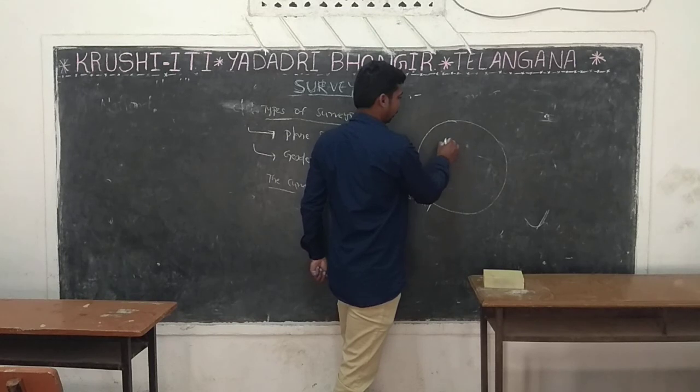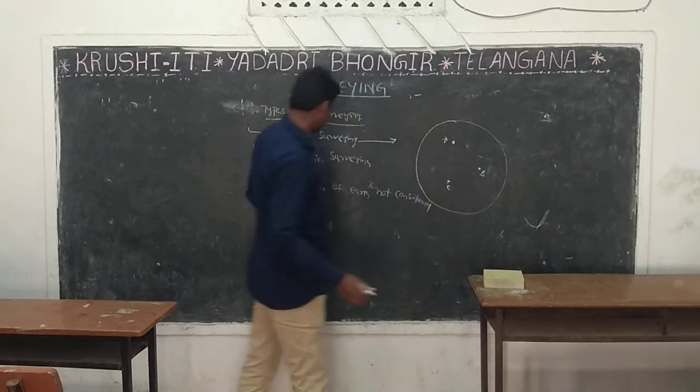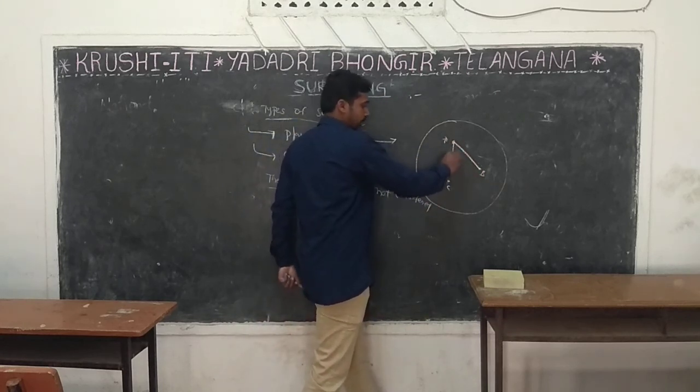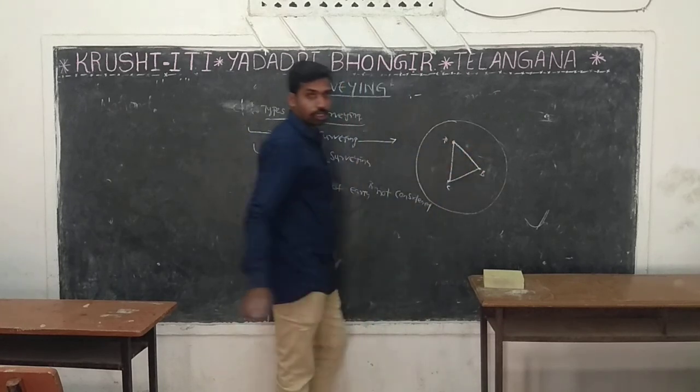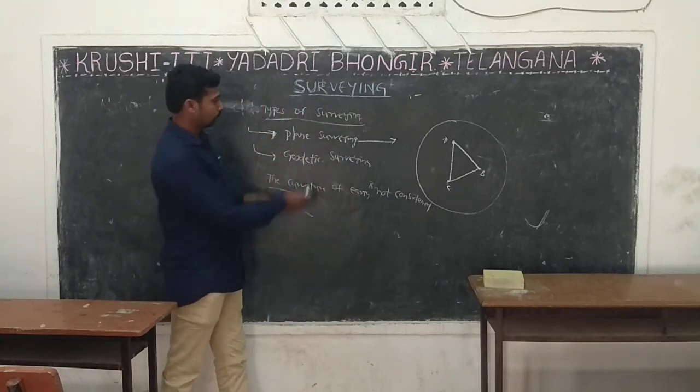See here, what is this? This is point A, survey point. This is B. This is C. In plane survey, the survey lines are taken as straight lines. Okay, it's clear. Plane surveying.